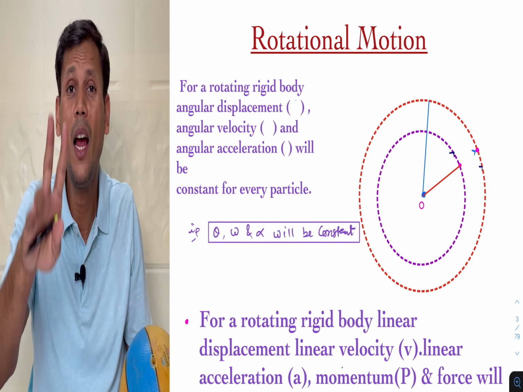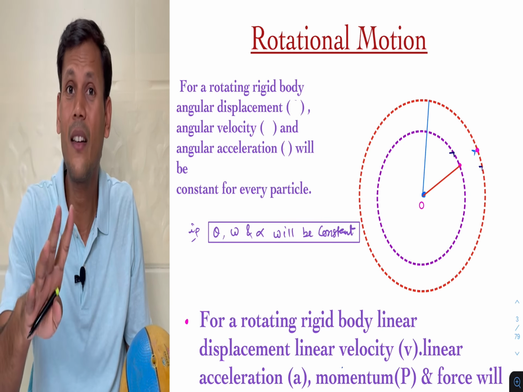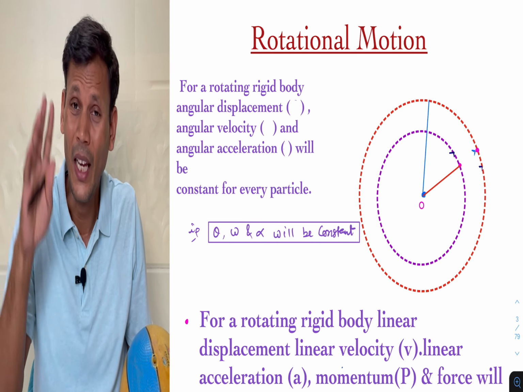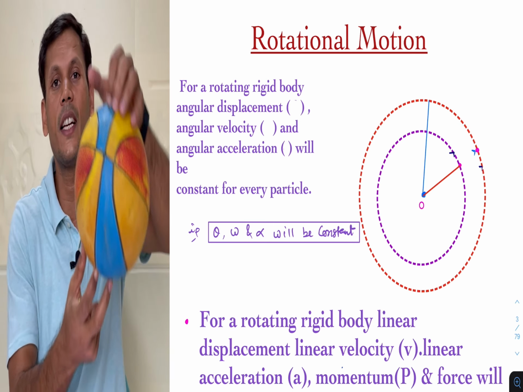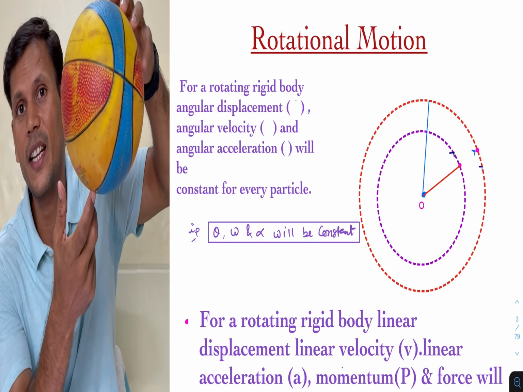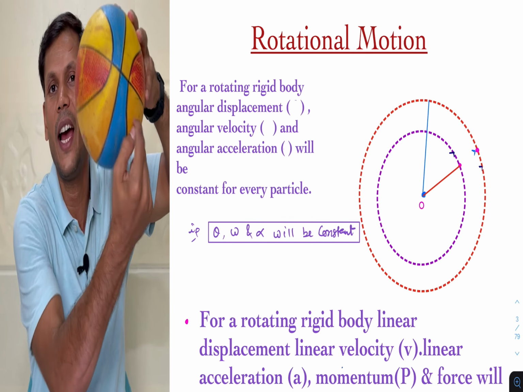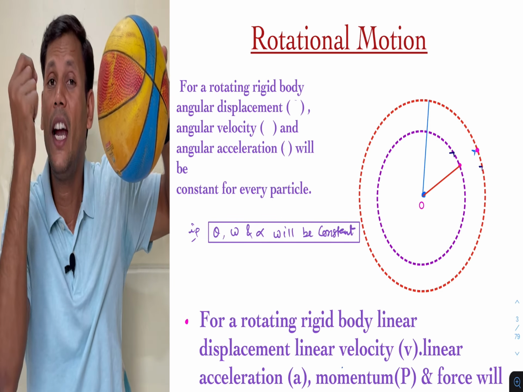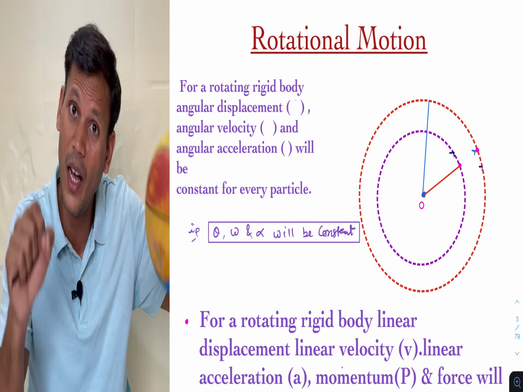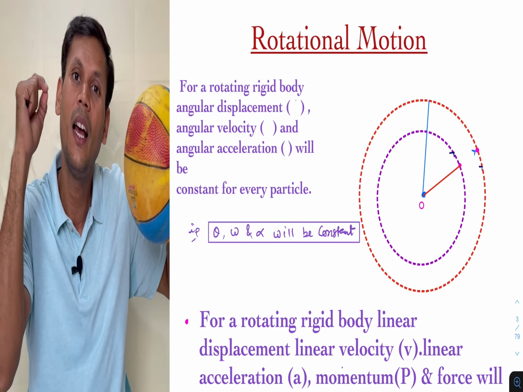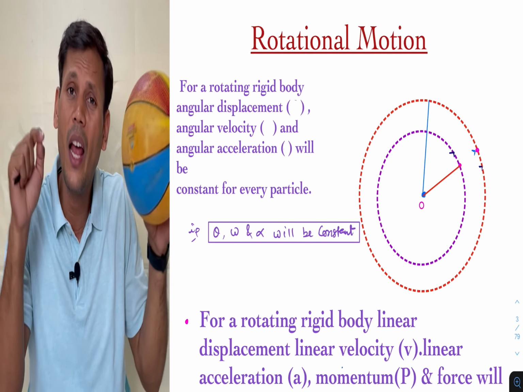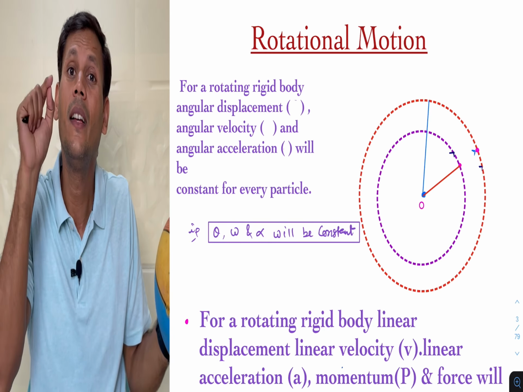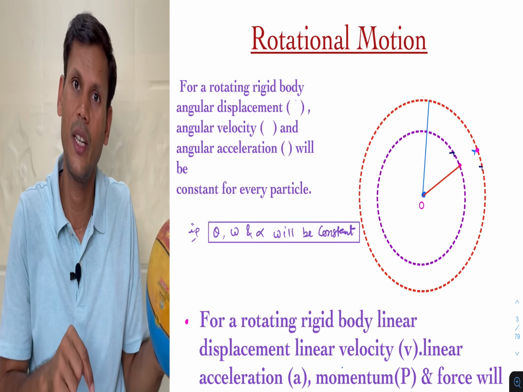One thing we have to make as a concept in our mind: a rotating rigid body consists of n number of particles, and every particle has its mass and covers a certain distance. Every mass will have a different linear velocity or linear speed.